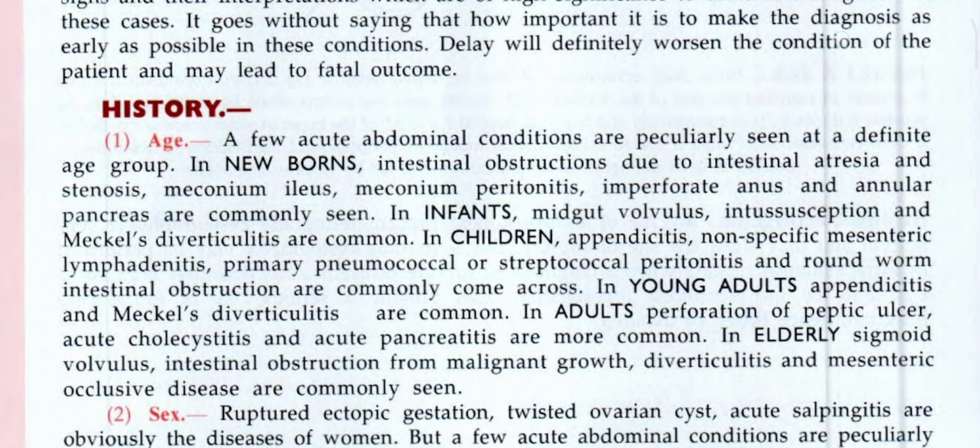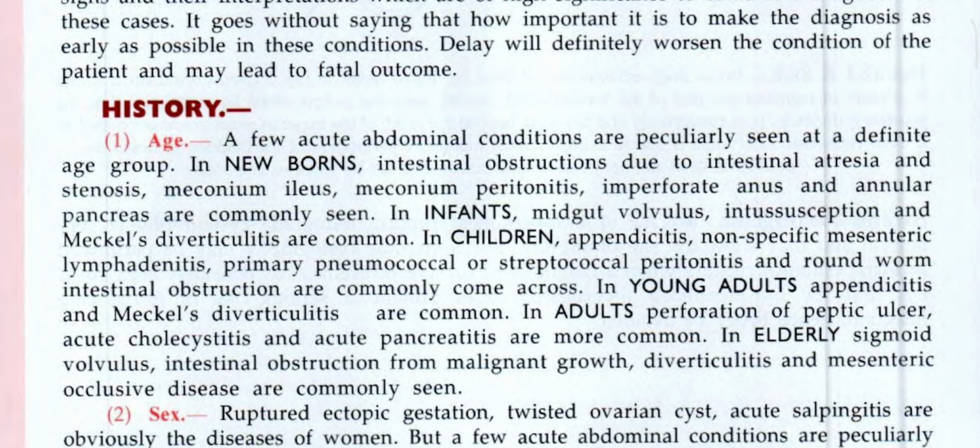History. First point is age. A few acute abdominal conditions are particularly seen at a definite age group. In newborns, intestinal obstructions due to intestinal atresia and stenosis, meconium ileus, meconium peritonitis, imperforate anus, and annular pancreas are commonly seen. In infants, midgut volvulus, intussusception, and Meckel's diverticulitis are common.